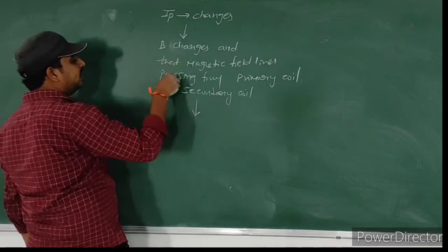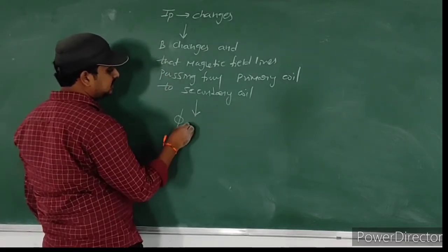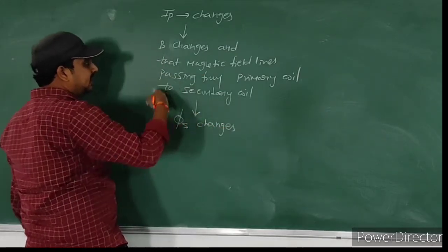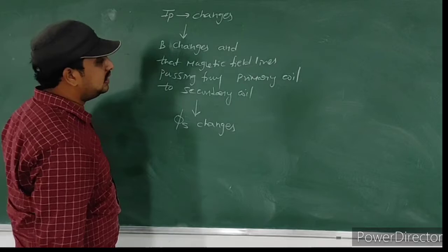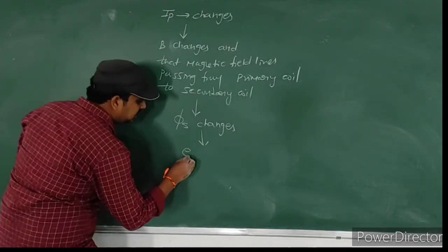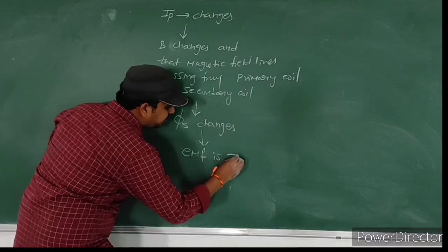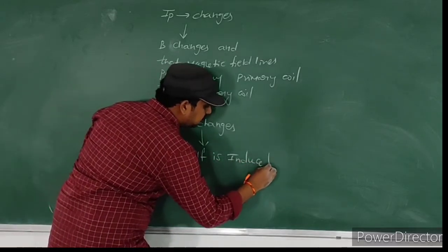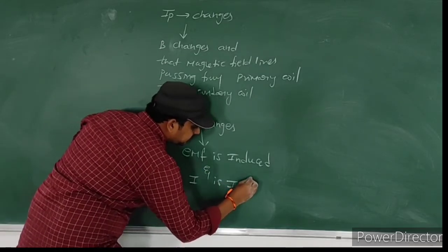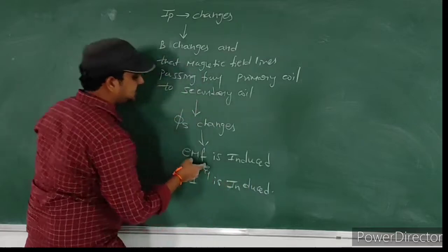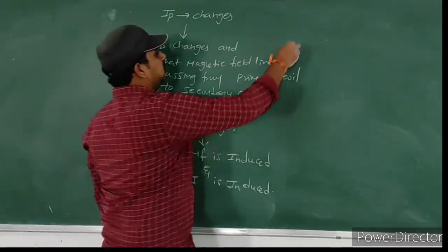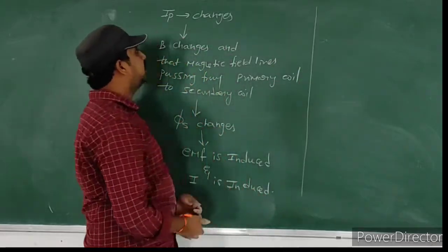That's why if magnetic field changes, it means flux linked with the secondary coil changes. If magnetic field changes, then definitely flux linked with the secondary coil changes. If flux linked with the secondary coil changes, then EMF is induced and current is induced. How to find that induced EMF formula and how to find that induced current formula? Observe carefully. Okay, have you understood this?